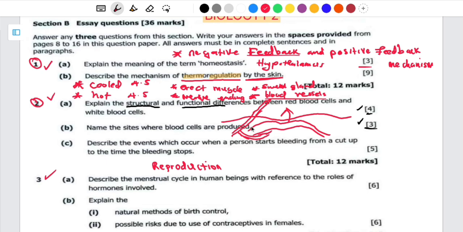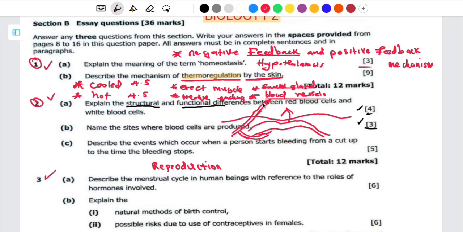Then what about the nerve endings? These nerve endings are used for sensing the temperature change between the internal environment and the outside world. This one is applicable for both the cold part as well as the hot part. So what happens also to the sweat glands? When it is cold, the sweat glands are not going to produce sweat.